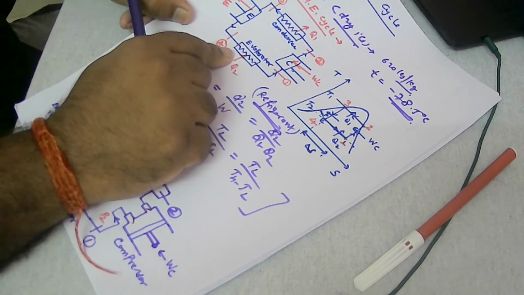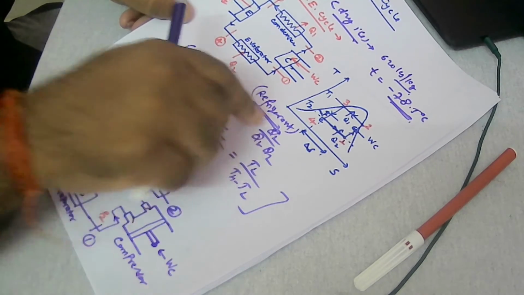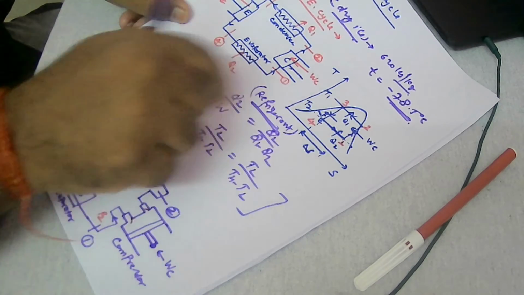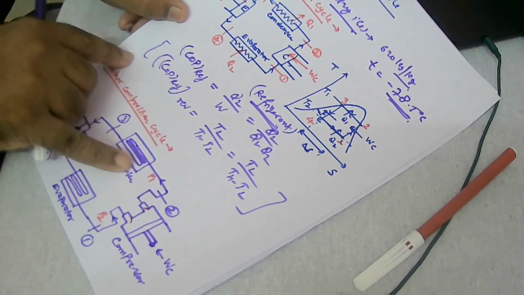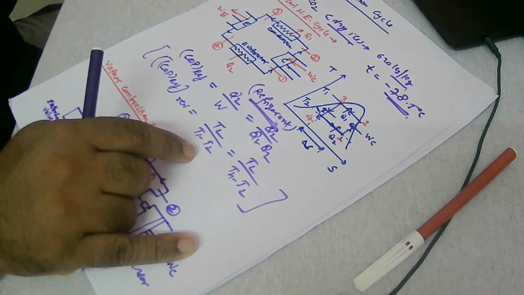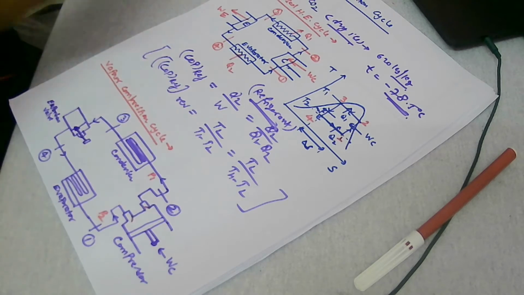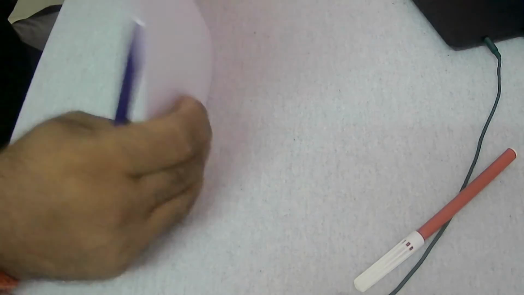So the refrigeration cycle basically works on the reverse Carnot cycle, right? If it is a reverse Carnot cycle, it requires work input, so work input in the compressor, and this is the coefficient of performance of the refrigerator. Let's go for the vapor compression refrigeration cycle, because that is very important in your syllabi.